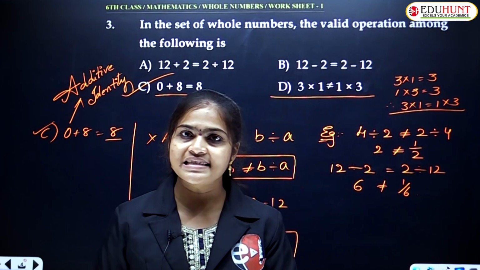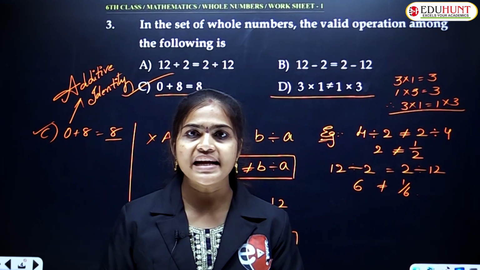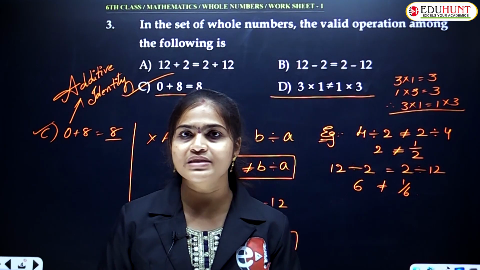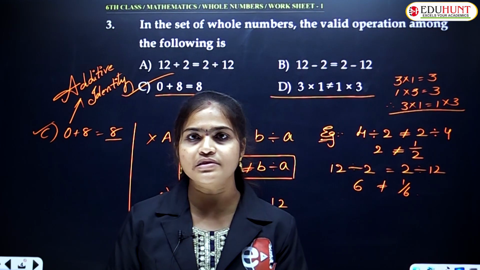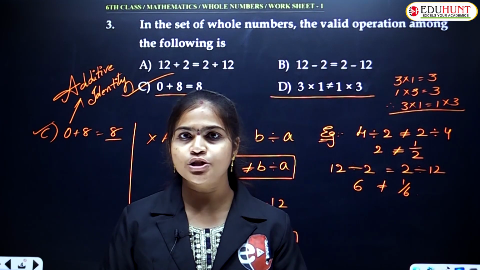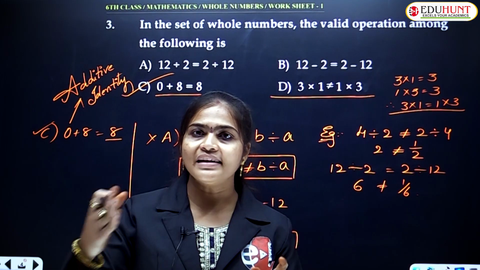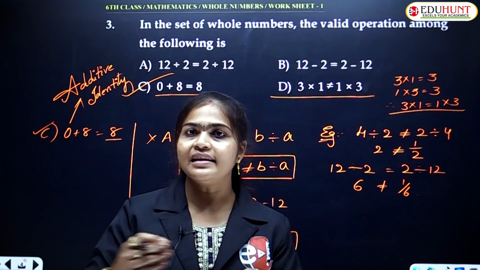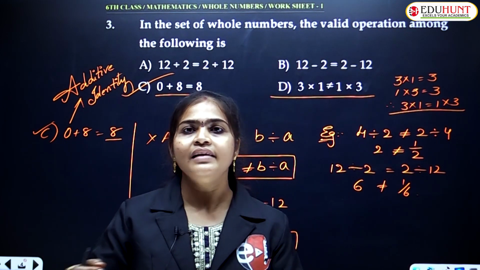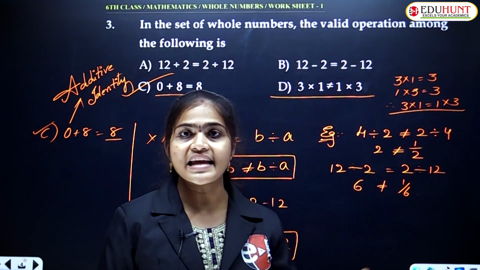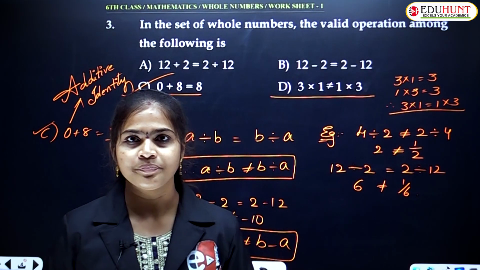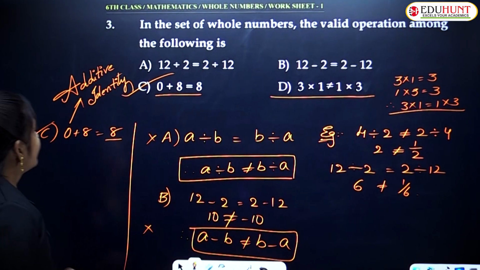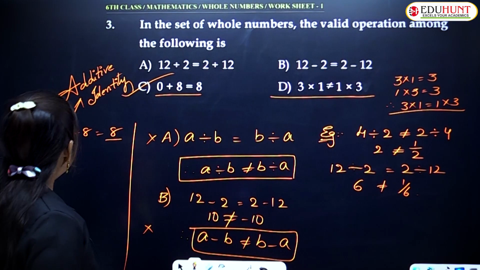Next, in integers, does it satisfy or not? Of course it satisfies. Why? Because in integers also 0 is there. So it also satisfies. Except natural numbers, all the remaining types of numbers have 0, so we can say that in all remaining types of numbers, the additive identity element exists except natural numbers. Understood? Yes. So here the answer is option C.